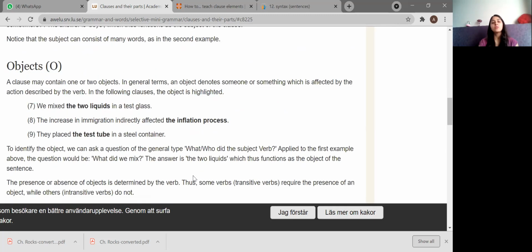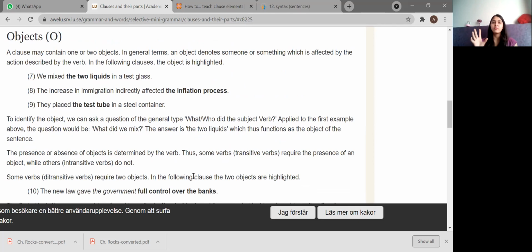All right, let's go to the third topic. The third part of clause is the object, denoted by the capital letter O. Before just jumping to the object, if you see in your book, you also have a topic as subject and object on page number 88. So we will also read about subject and object there, and then we'll move ahead. All right. So let's first finish off the object over here.